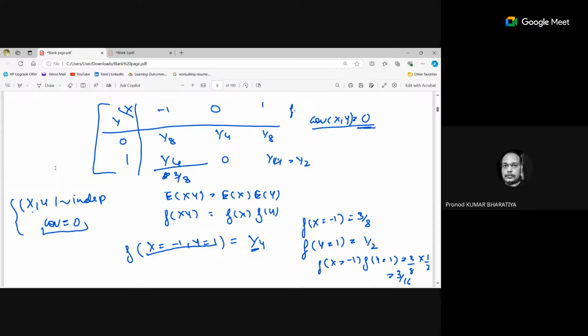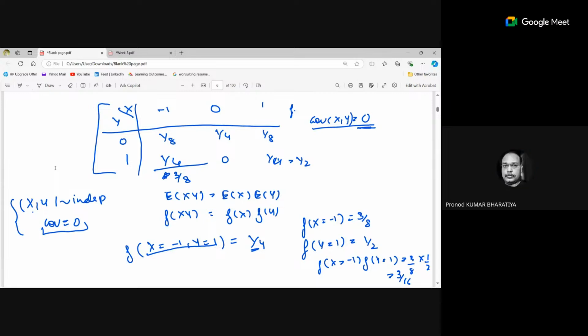We cannot conclude by simply calculating that covariance is equal to 0. You are absolutely right. Covariance does not give any information about independence or dependence. Whereas once you know it is independent, we know very clearly covariance will be 0. You need not calculate.